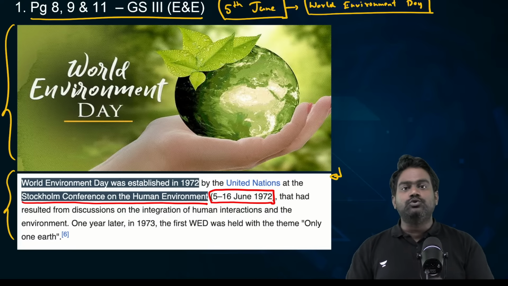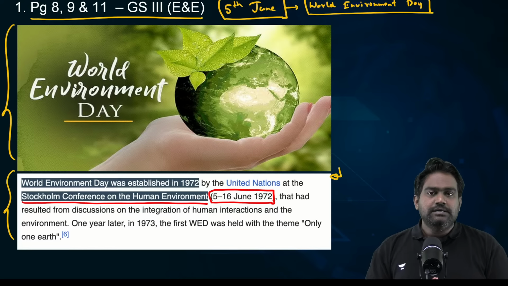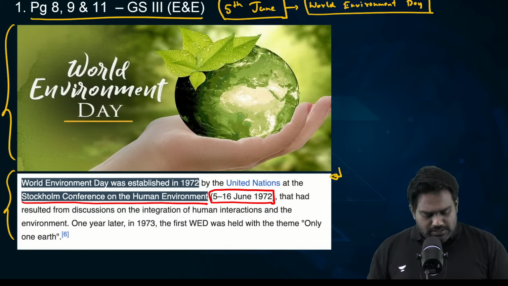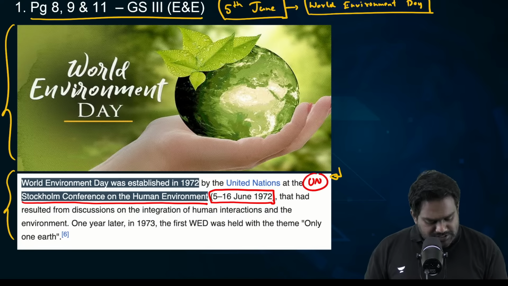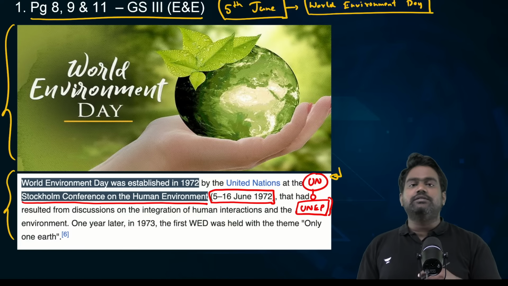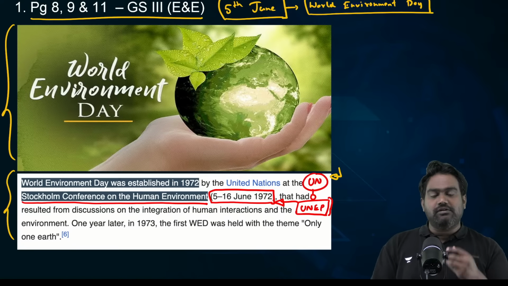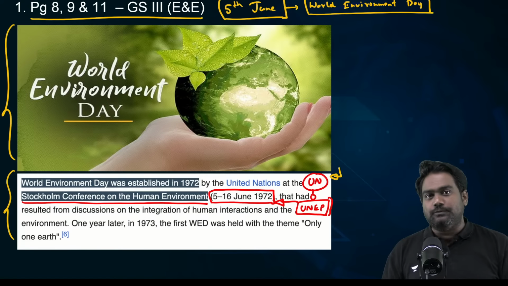That's why the day is chosen to mark 5th of June every year as World Environment Day. This day is mainly celebrated under the United Nations, and the UN Environment Program leads the celebrations by working with governments and think tanks and institutions across the world to highlight the importance of environmental issues and biodiversity protection.